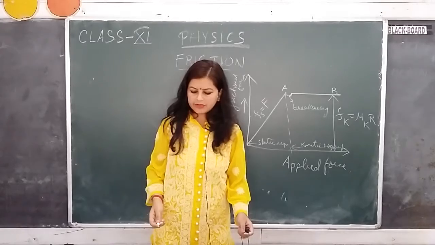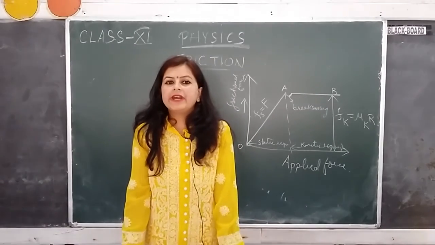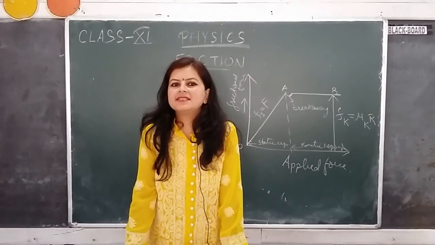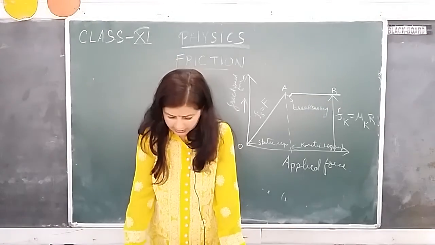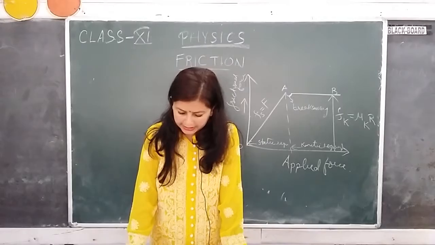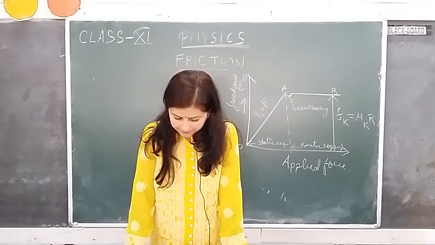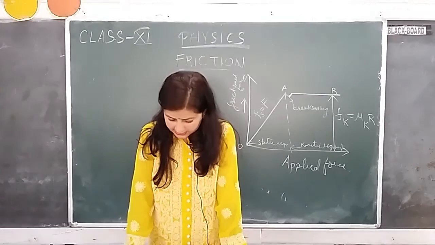Breakaway means the point where the static force of friction changes into kinetic friction. So in part OA, the magnitude of Fs is equal to the external force. The frictional force is self-adjusting in this region.